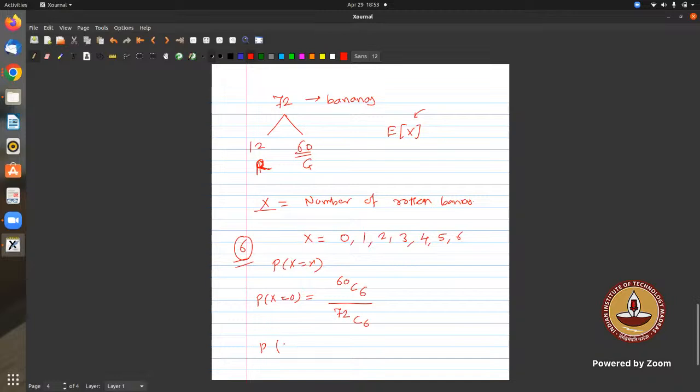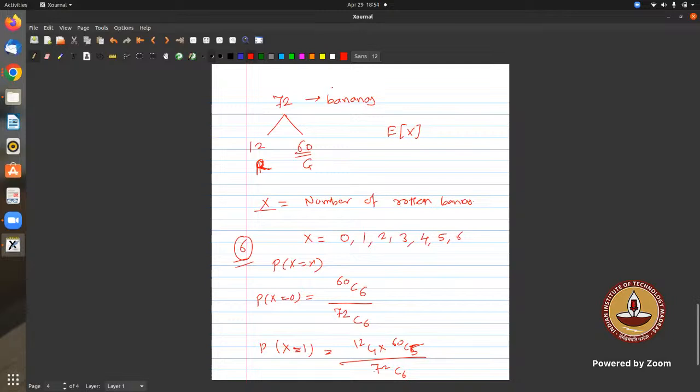Similarly, what is the probability that X equals 1? Out of 12, I'll get 1, so 12C1 into 60C5, divided by 72C6. Like that I got all these things, but solving this method was very lengthy. So that is why this hypergeometric formula comes, right?